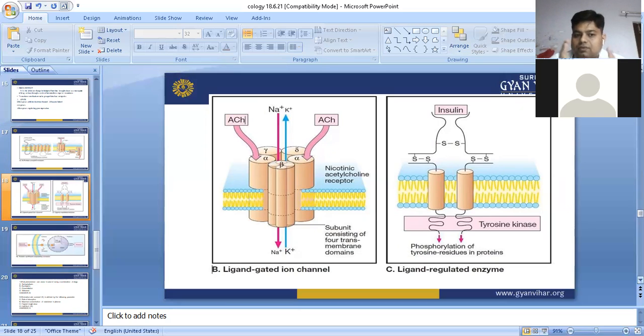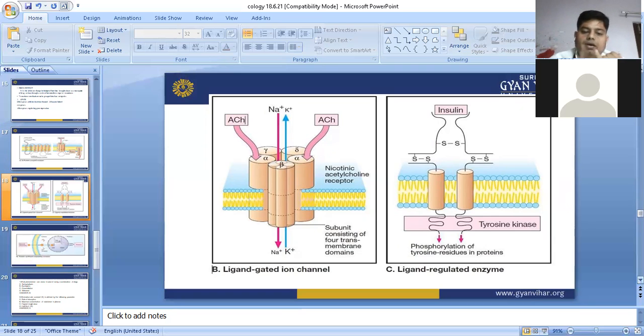And there are 2 acetylcholine sites at which the drug is going to bind. If the drug binds, then this channel will open. And if the channel opens, then it is ready to transfer the ions. So this is the ligand gated ion channel receptor.